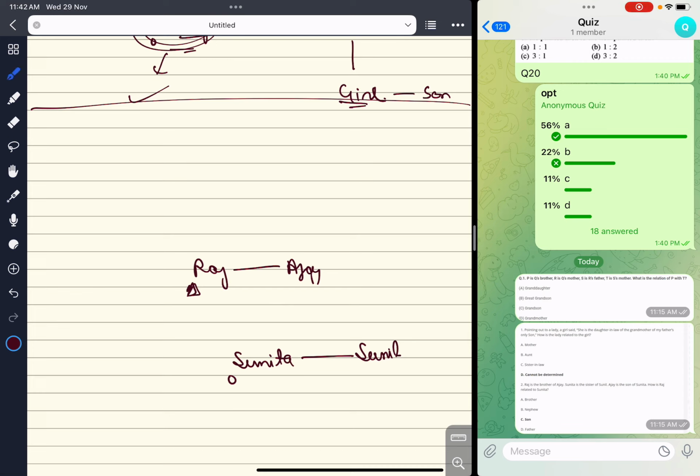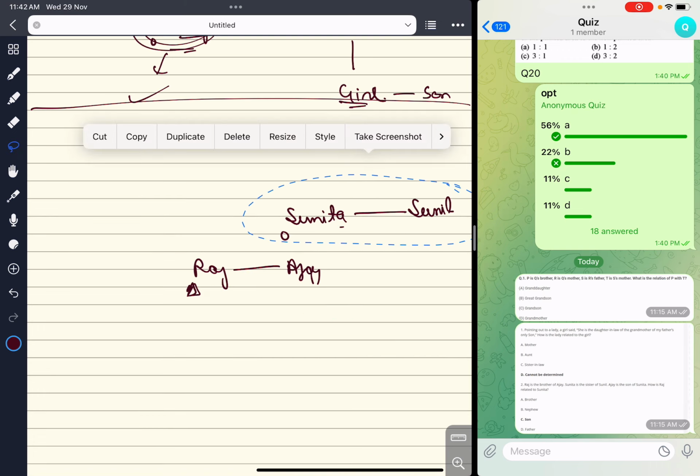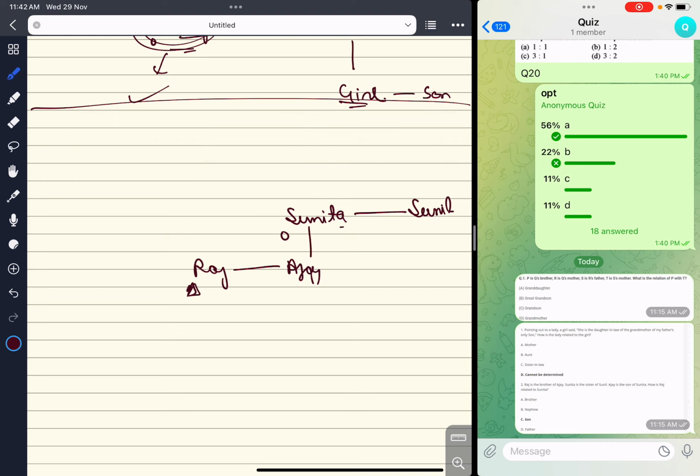Sunita is sister of Sunil. Ajay is son of Sunita. Ajay is son, so Sunita will be one generation above. So let us place Sunita one generation above Ajay. What is given? Ajay is son, so Ajay is also male. How is Raj related to Sunita? So Raj to Sunita.